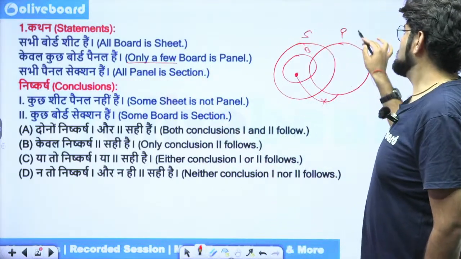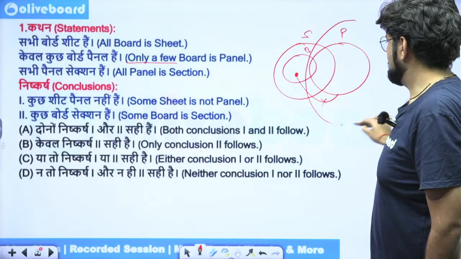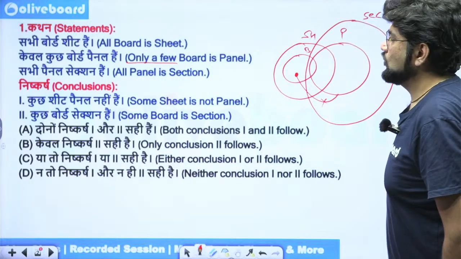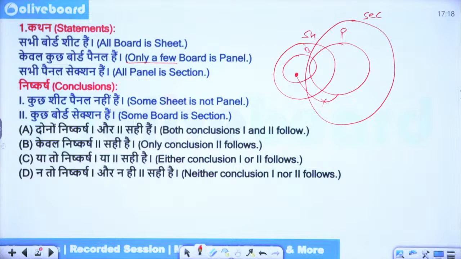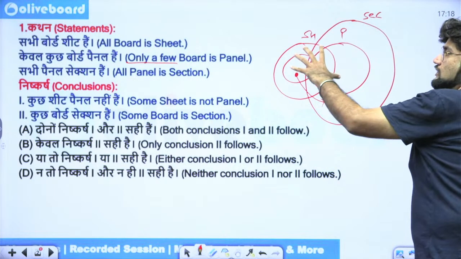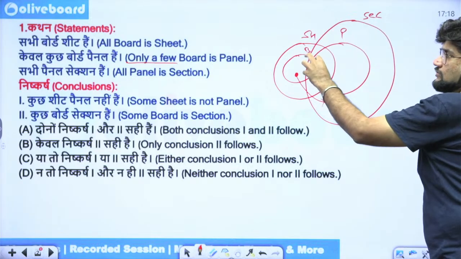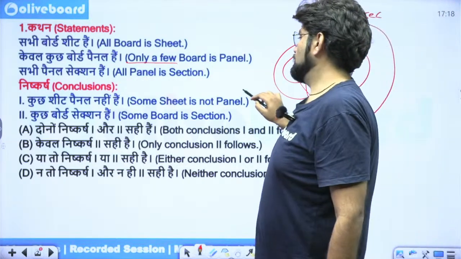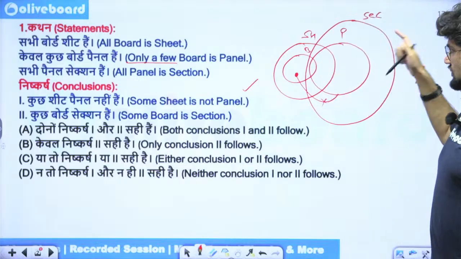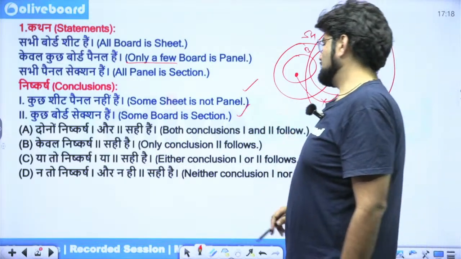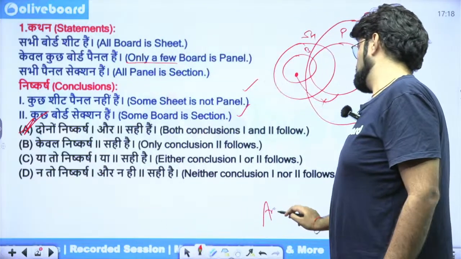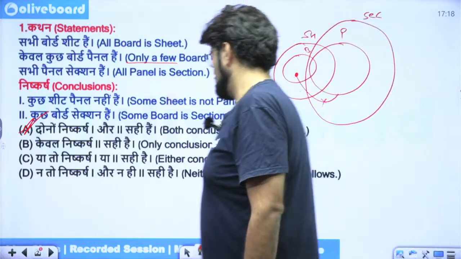All panel is section. This is section, this is sheet. Now, some sheet is not panel. Can I say that? Yes, absolutely. There is some part of sheet which is a part of board which is not a part of panel. So this is true. Some board is section. This is also true. So I think both conclusions 1 and 2 follow. Option A is the right answer. Okay, clear? Next.